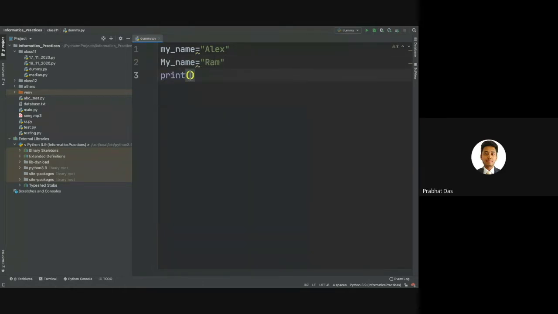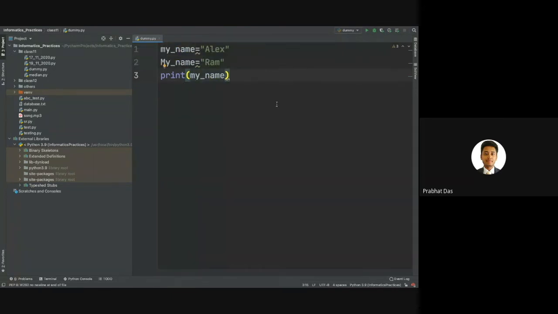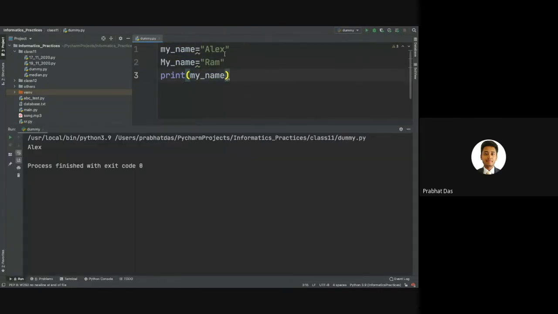The moment I print the values in the program, you can see that myname is going to print Alex. It is not going to print Ram. Both have the same meaning for a human, but for the program, for the computer, it is not the same, because both of them are treated separately, because they are using different cases. For the first one, we are using a lowercase character, and for the second one, we are using an uppercase character.